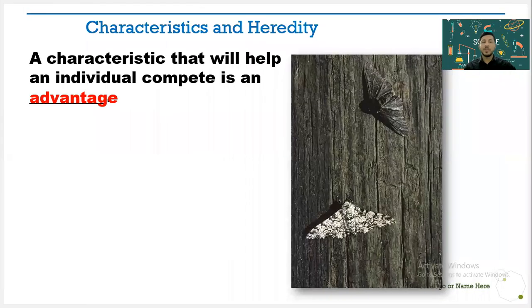So an advantage is a characteristic that will help an individual to compete. And the same example that I told you previously: two lions or two tigers find a deer. Which one will eat it first? Yes, the one that's running fast, the stronger one, will eat it. That's how it works.